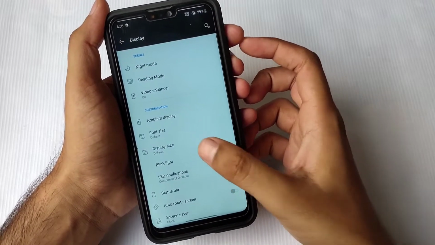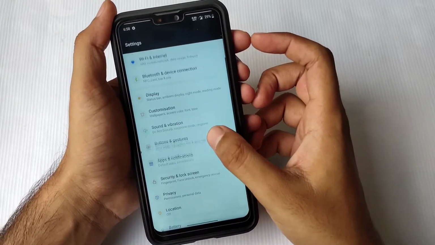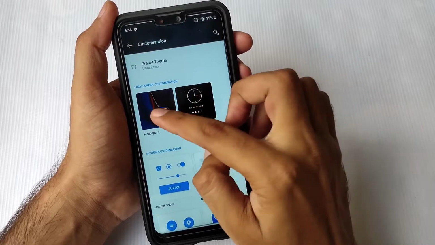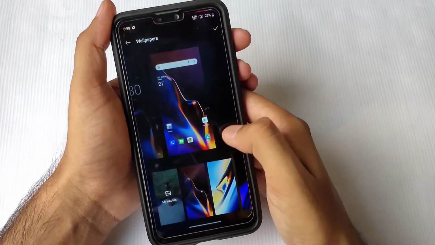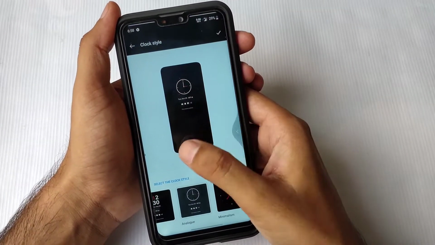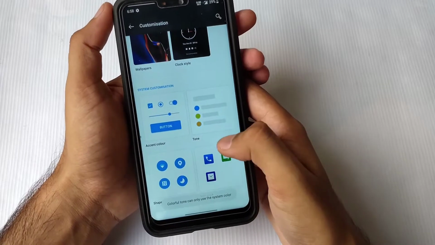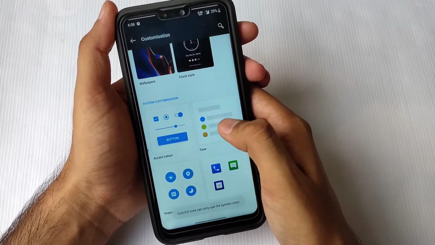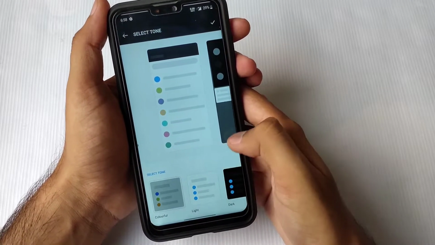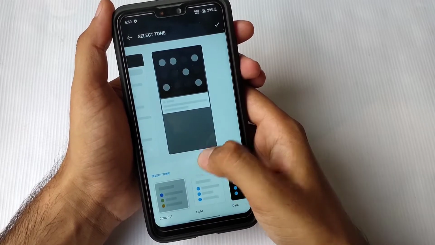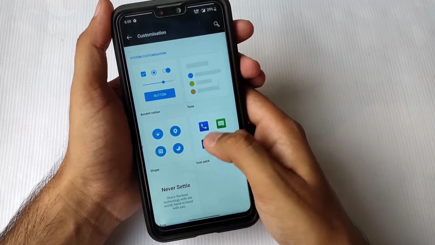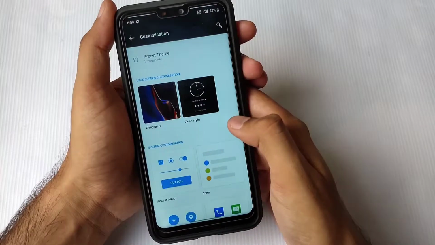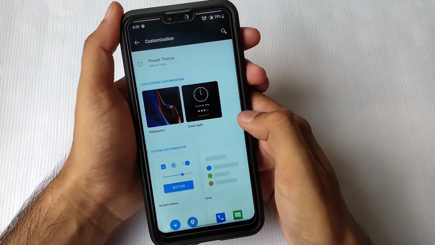You can also customize the icon manager. So these are the customization settings. Also you can set wallpaper settings and clock style on the ambient display. These options are working perfectly. Also you can customize the accent color and icon shape. You can see the light theme and dark theme working very well. You can easily use these options. Also you can customize the status bar, so you can customize the ROM.